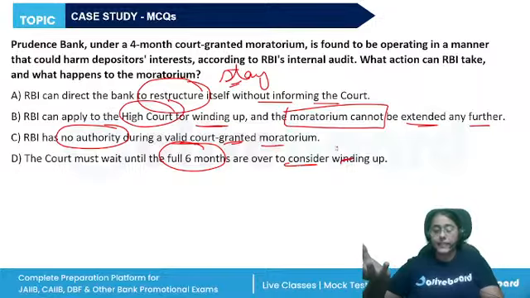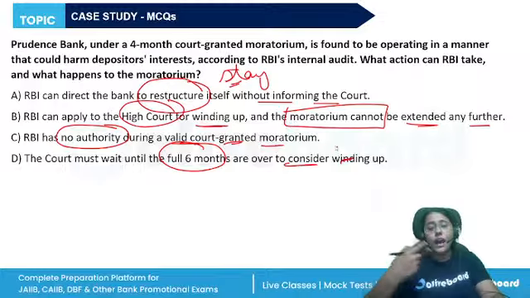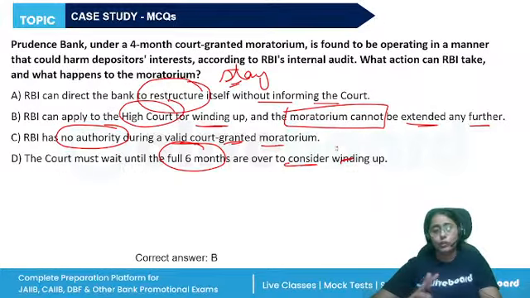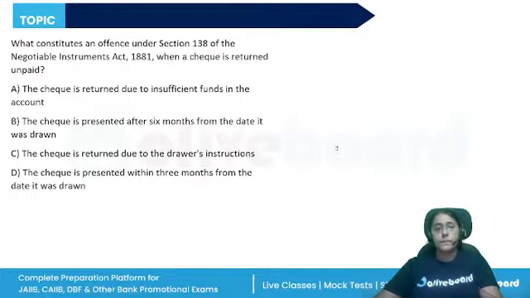So, if let's say they accepted deposits in a manner that could harm the depositors, or they gave out loans that could harm the depositors, in this case RBI will apply to the High Court to start the winding up process, and after receiving this the High Court cannot extend the moratorium any further. It will be binding on the High Court.